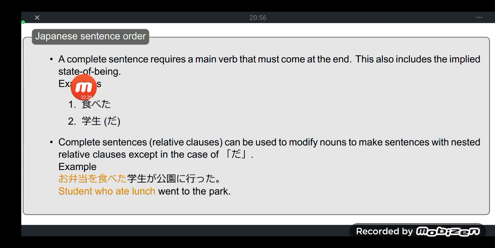Examples of implied state of being, very short sentences: tabeta or gakusei, with the notion that there's already a particle or nominalization or confirmatory sentence ender da.